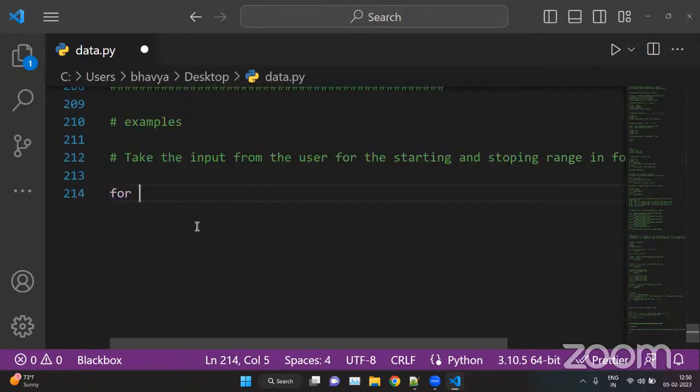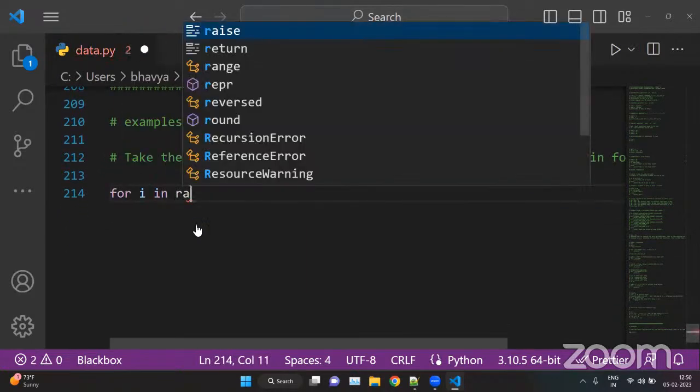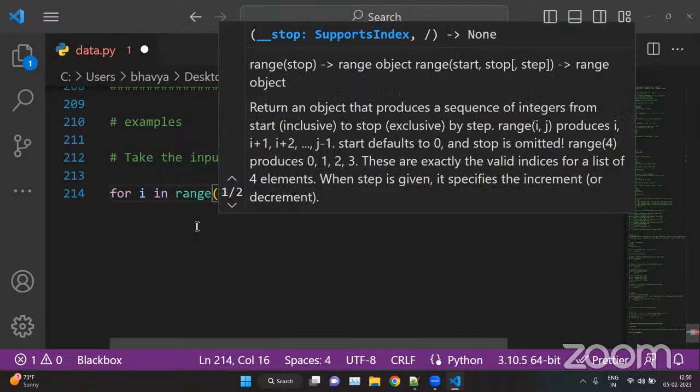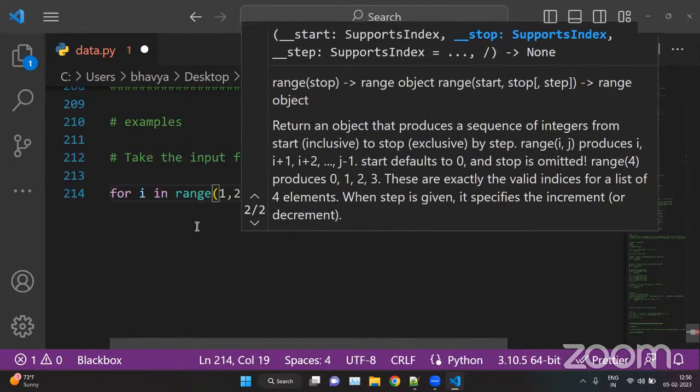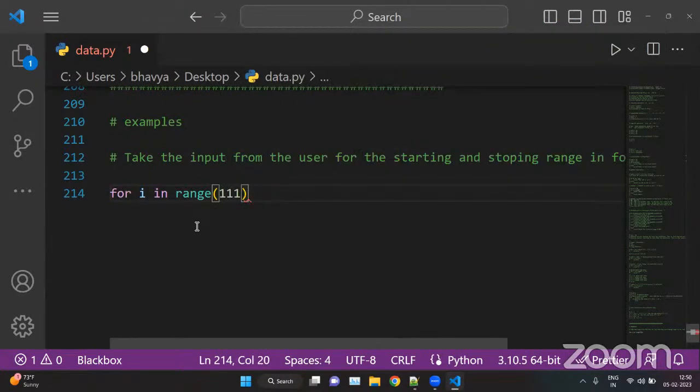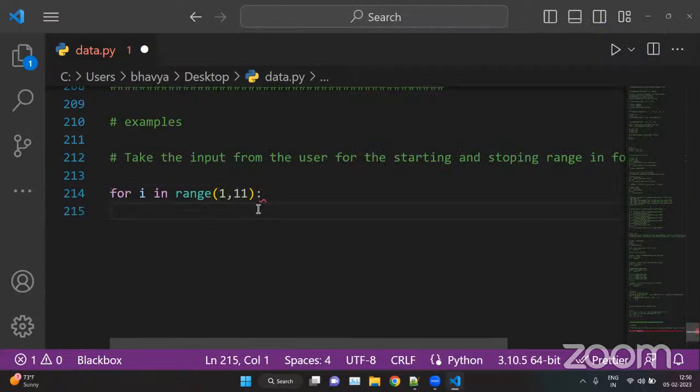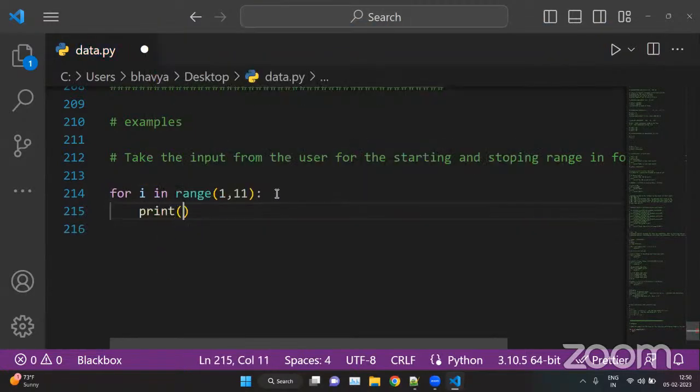So the syntax is for i in range. We have to put the start and stop argument, so let's say 1 to 11, and print. Okay, so this is the basic syntax. Now we want the user to input the start and stop argument.